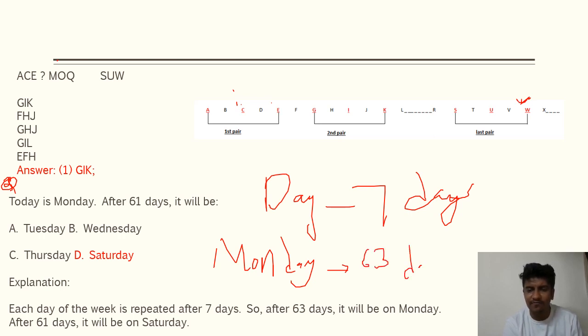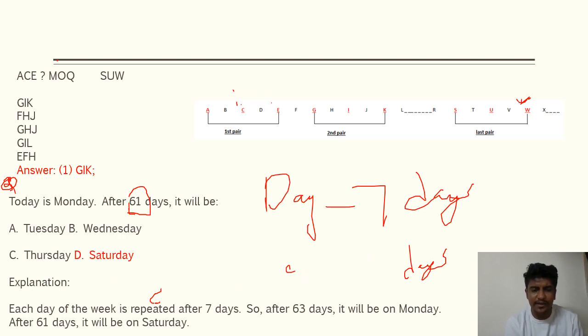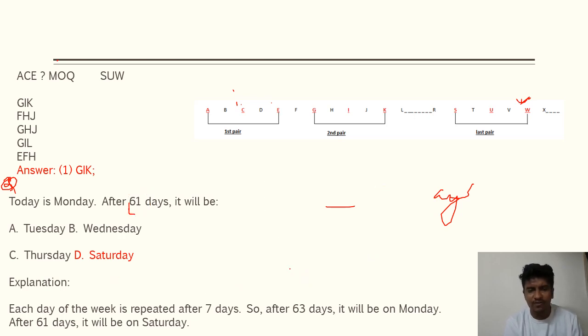But what is asked is after 61 days, so we have to subtract 2 days now. Before Monday comes Sunday, and before Sunday comes Saturday. So your answer will be Saturday. In this way you just have to identify the pattern after how many days. One thing that is very common in solving these questions is that each day of the week is repeated after every 7 days.